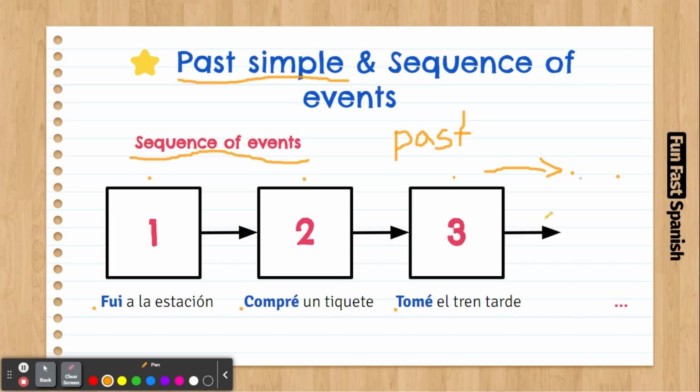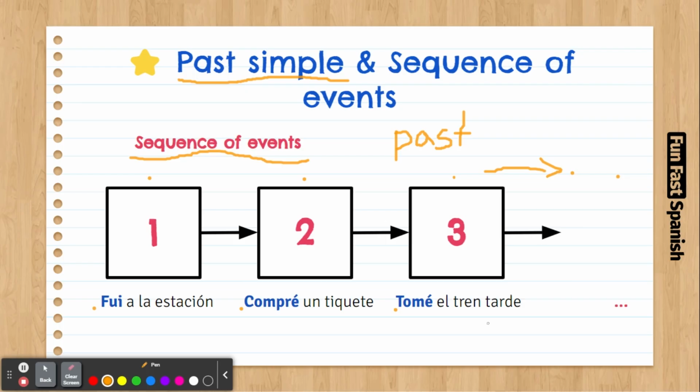Now let's remember past simple. It's really important that you go again and check past simple. You can do another sequence, for example: I woke up, I had breakfast, and I left. That's a sequence too. Yo me desperté, desayuné y después me fui. So yeah, that will be another sequence. You can talk about a lot of sequences.